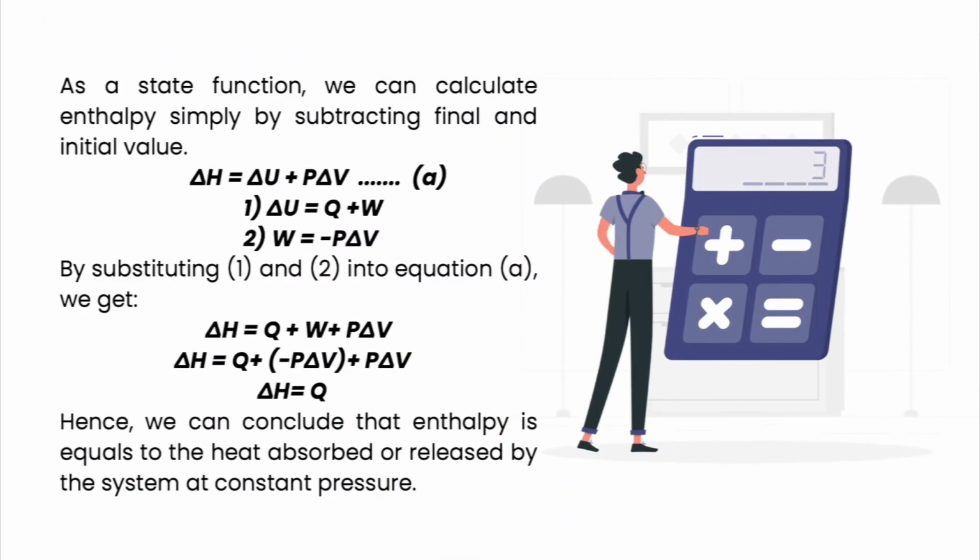Delta H equals delta U plus P delta V is the formula for enthalpy calculation. By substituting delta U equivalent to Q plus W and W equivalent to negative P delta V, we can conclude a relation where change in enthalpy is equivalent to heat released or absorbed by a system.